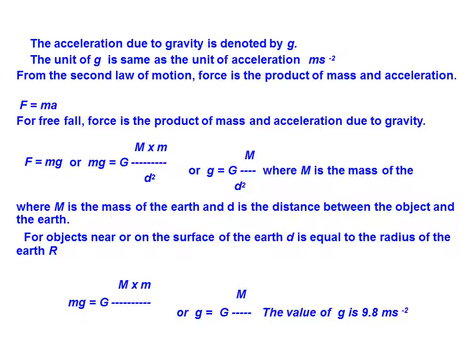So we have an equation F equals mg, or mg equals G, where g is the gravitational constant, capital M into m divided by d square from the previous equation.